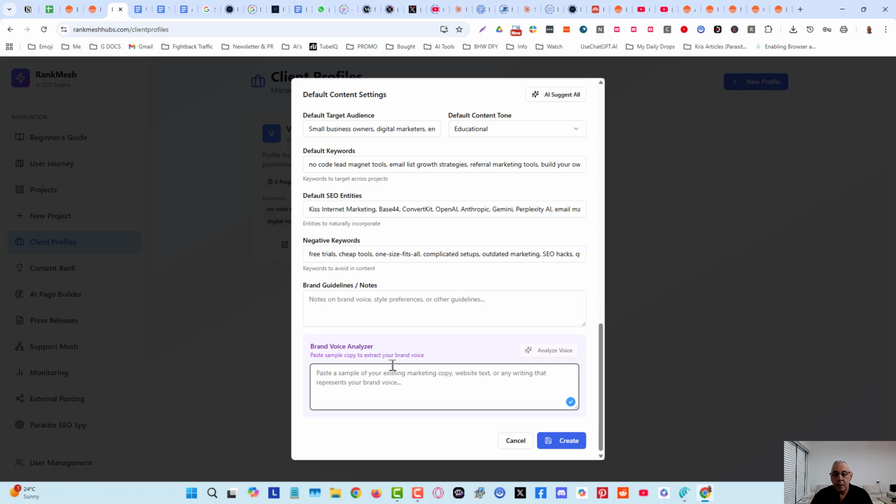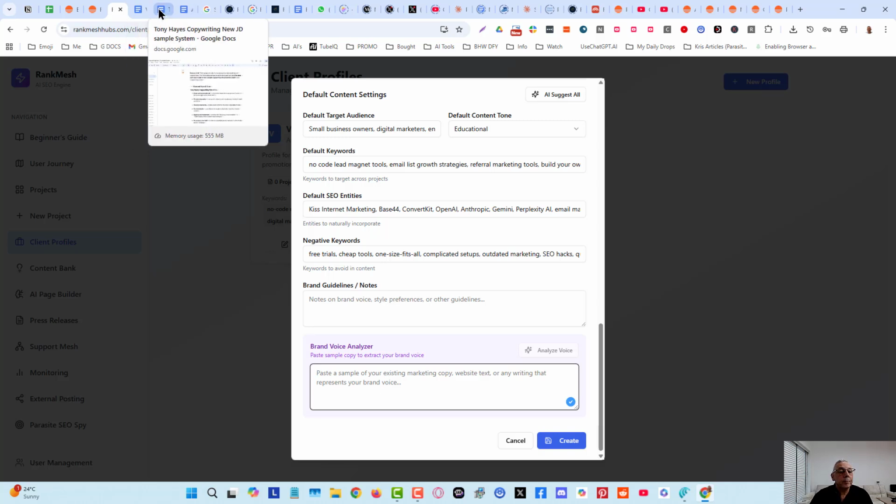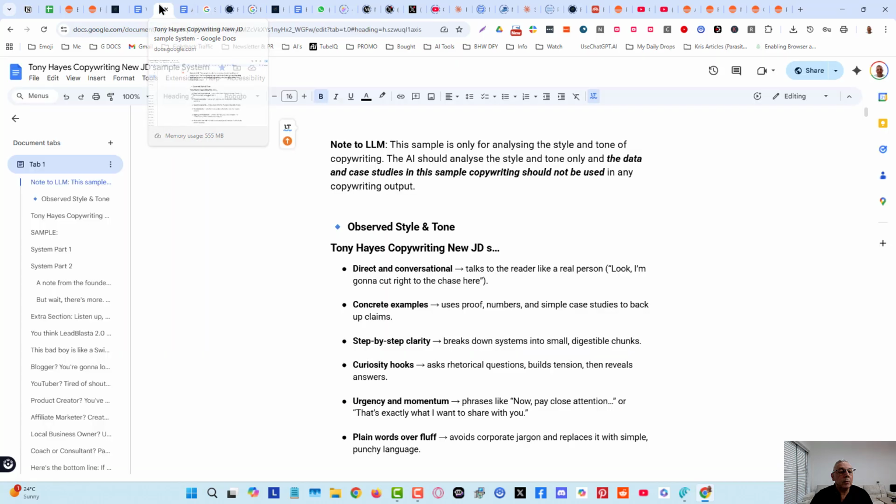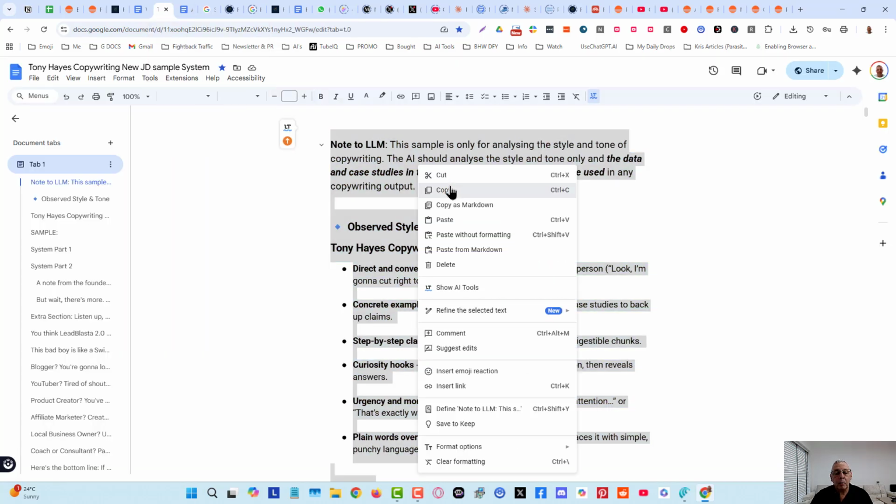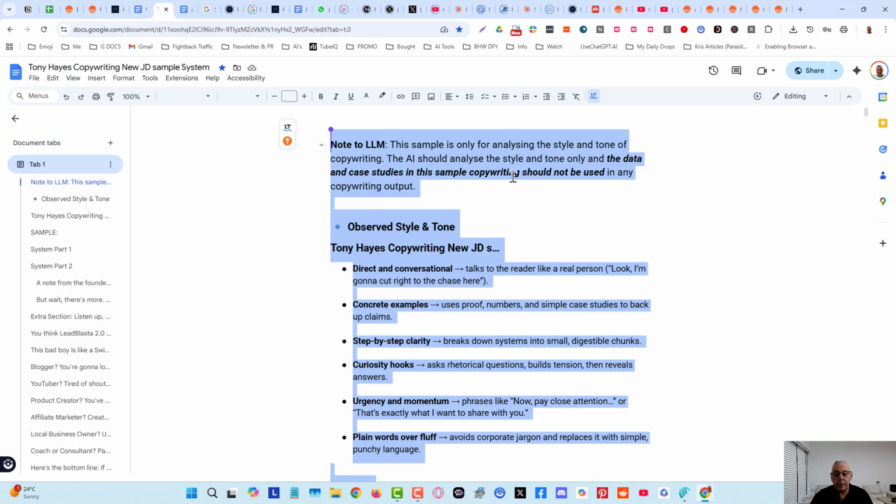If you want the AI to write in the same style and tone as you, I built this so that we could do that. So I'm just going to open this up here. I'm going to copy it. And what is it? It is a collection of emails and sales pages and sales copy, etc. that I put into a Google Doc so that I can give to AI to be able to rewrite in the same style and tone.